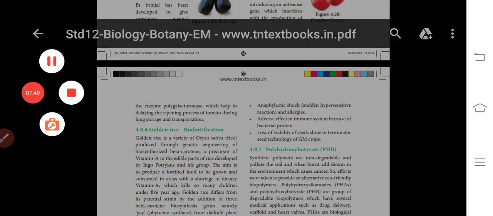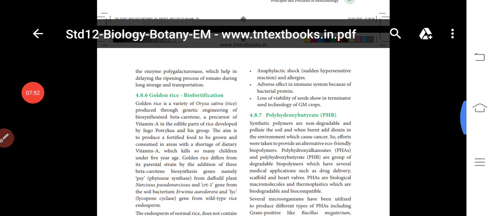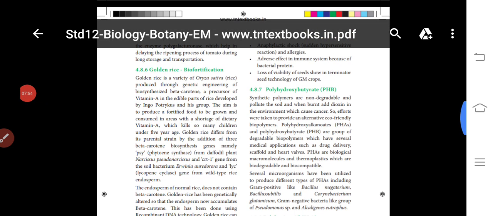Next one is golden rice biofortification. Golden rice is a variety of Oryza sativa produced through genetic engineering to biosynthesize beta carotene, a precursor of vitamin A, in the edible parts of the rice, developed by Ingo Potrykus and his group. The aim is to produce a fortified food to be grown and consumed in areas with a shortage of dietary vitamin A, which kills so many children under 5 years of age.